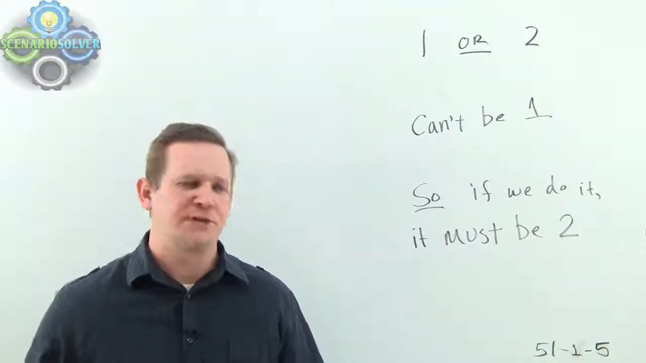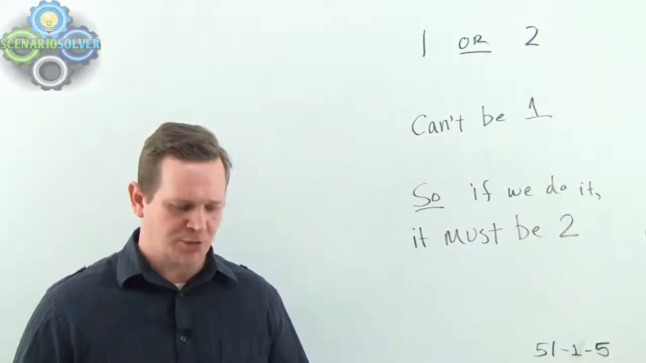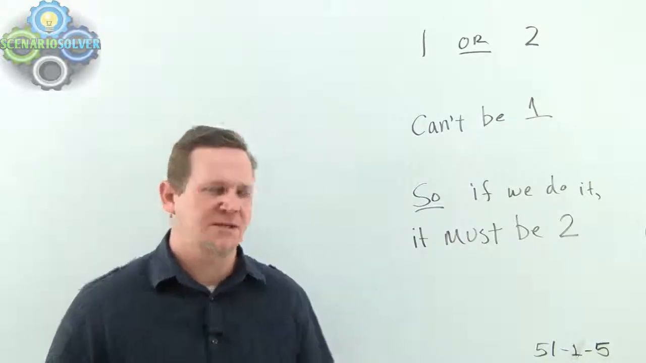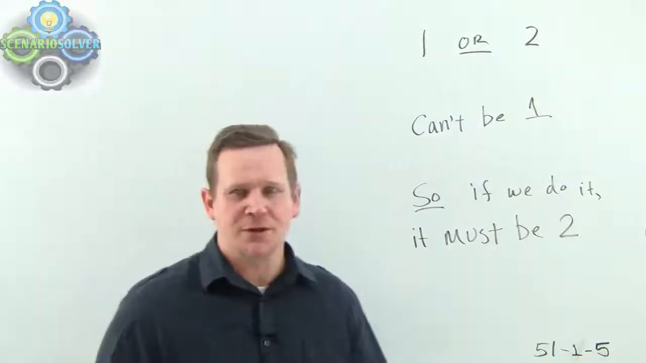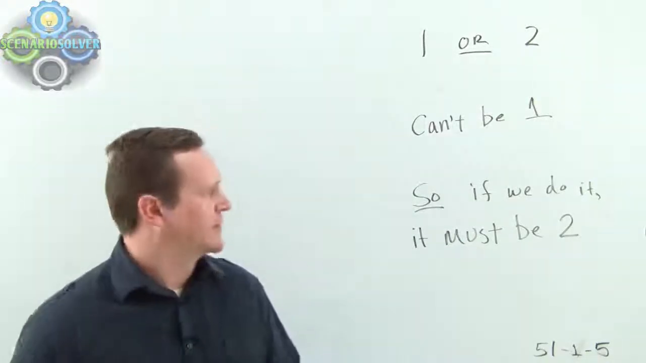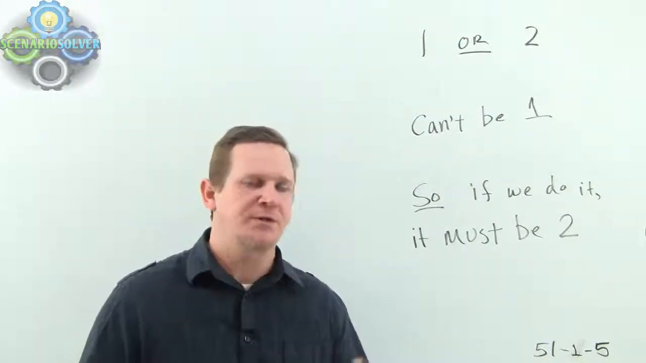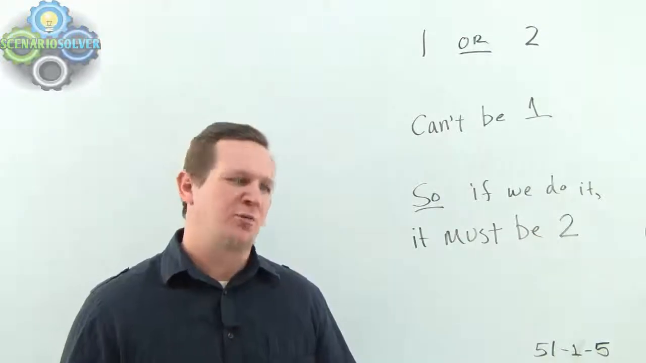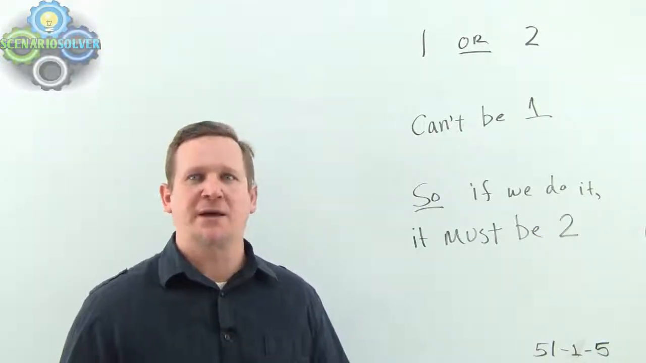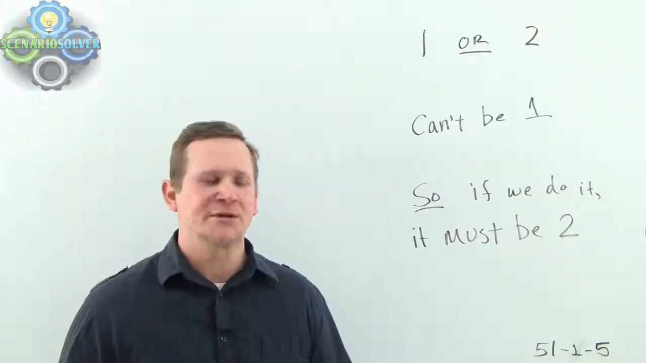Okay, we're looking at PrepTest 51. This is section 1, and question 5 asked us to mimic the reasoning that we see in the stimulus. We can call it parallel reasoning, we can do a lot of different things with this, but we're basically just asked to parrot back the reasoning that we see within the stimulus.